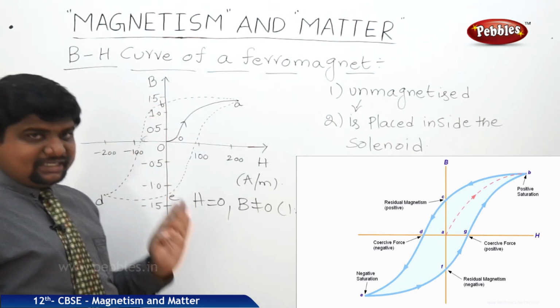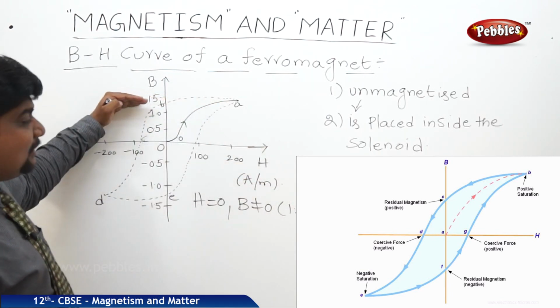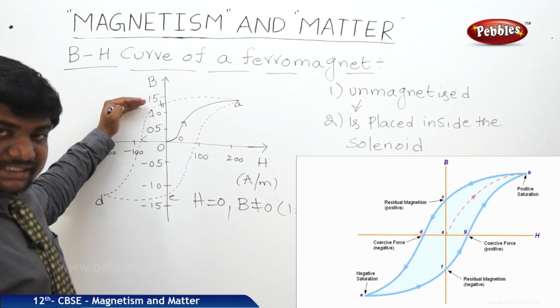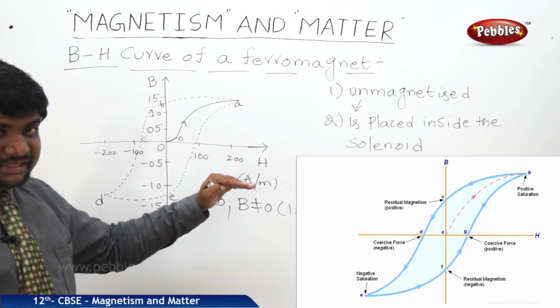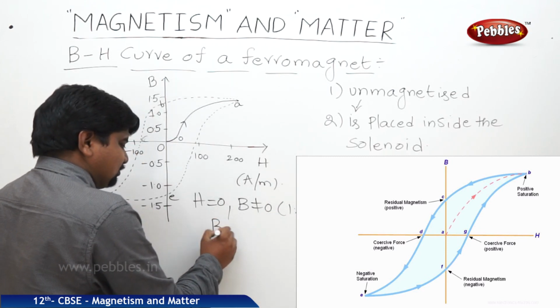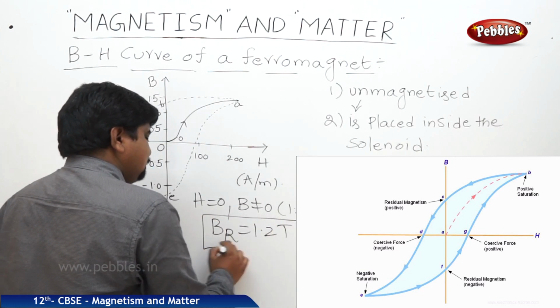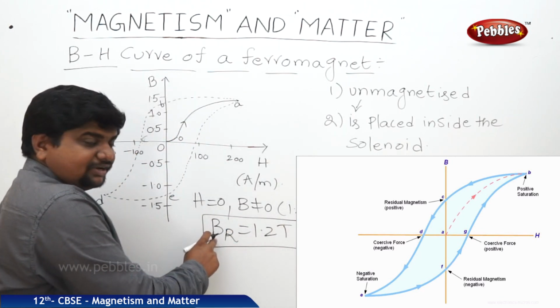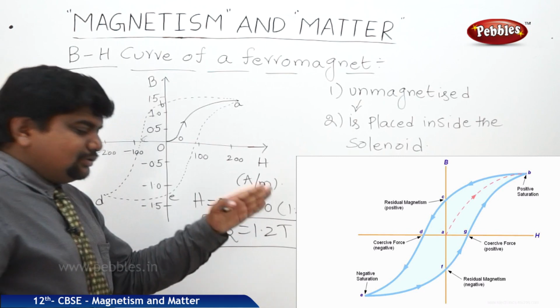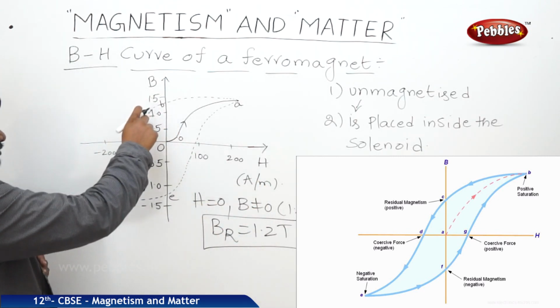What is the meaning of retentivity? In the absence of an external magnetic field, there still persists a magnetic moment. This is called retentivity. That's why this B, not equal to 0, 1.2 Tesla, is also called BR, equal to 1.2 Tesla. So the magnetization field of retentivity is equal to 1.2 Tesla. Afterwards, it is coming down.